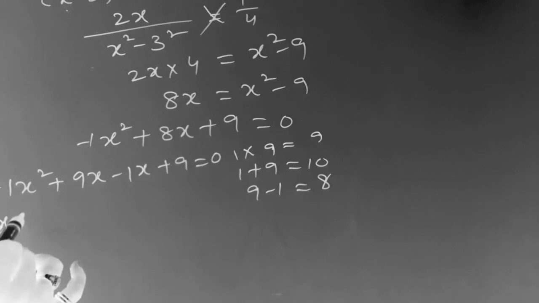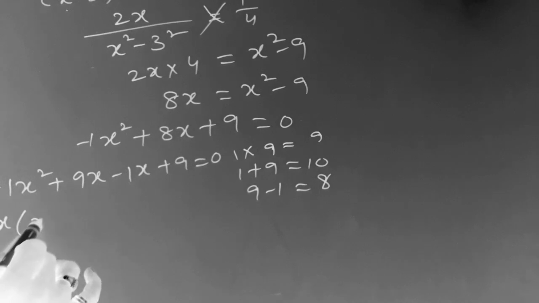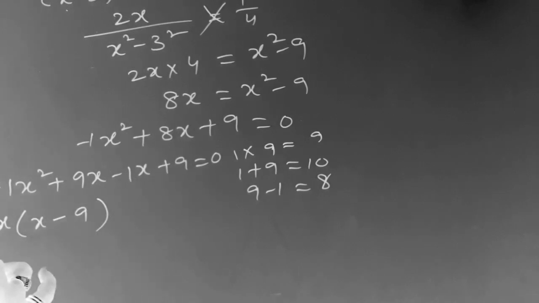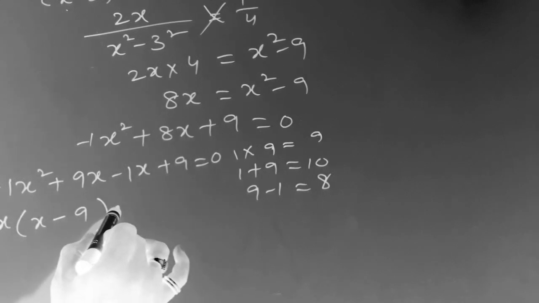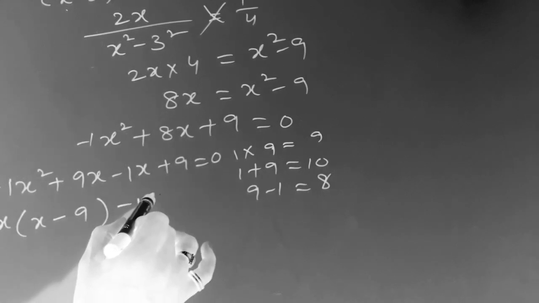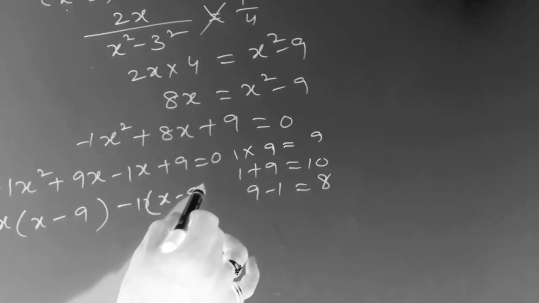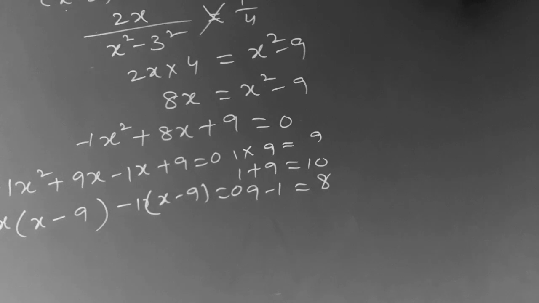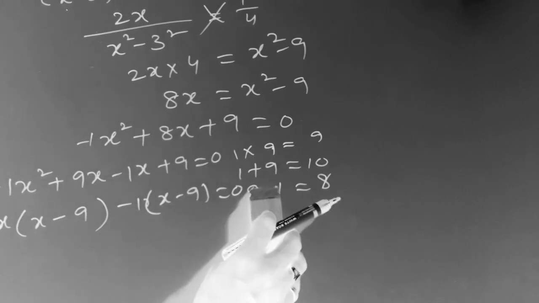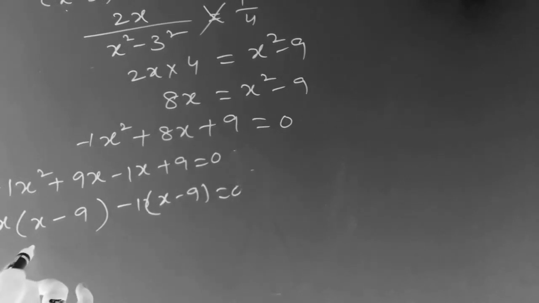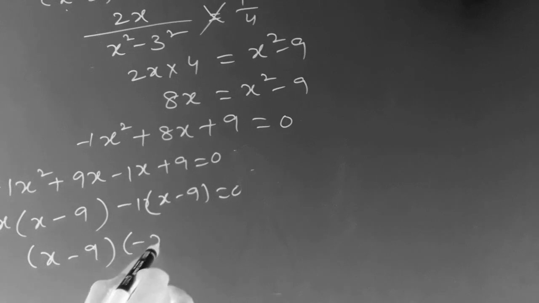What is left if you write minus x outside? x minus 9. Minus into minus will be plus. Here you take minus 1 common, x minus 9. So x minus 9 is common, and here minus x minus 1.